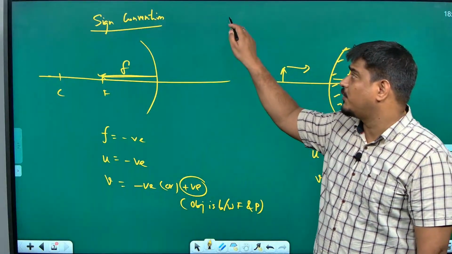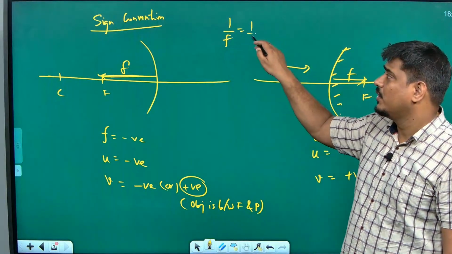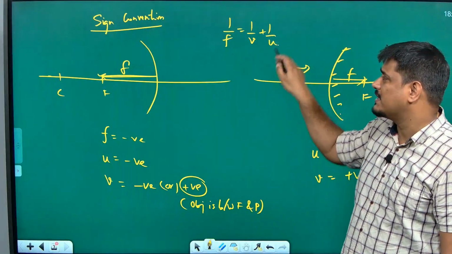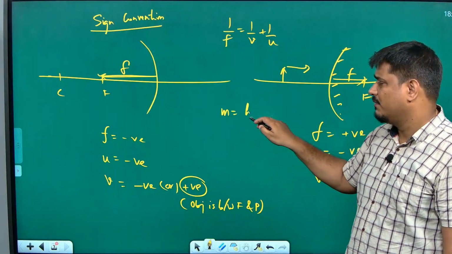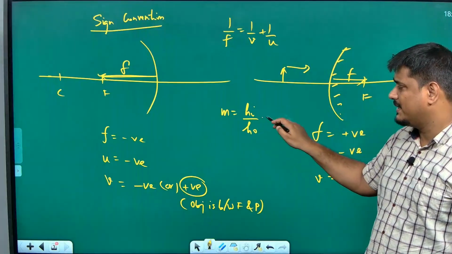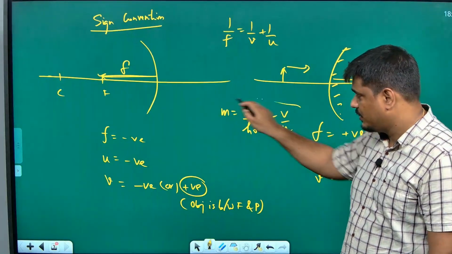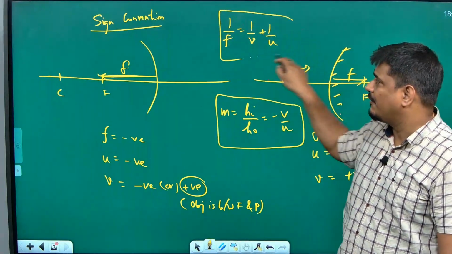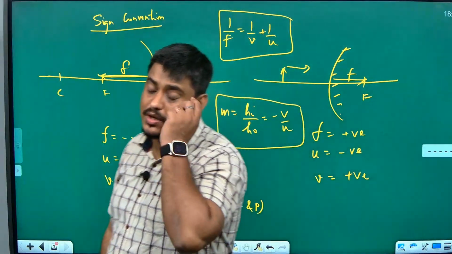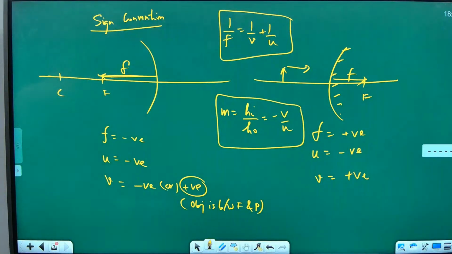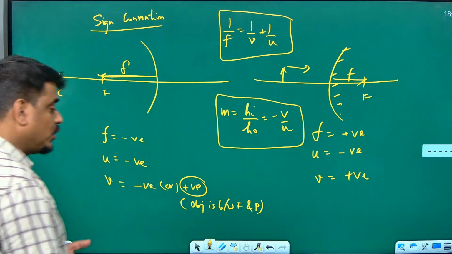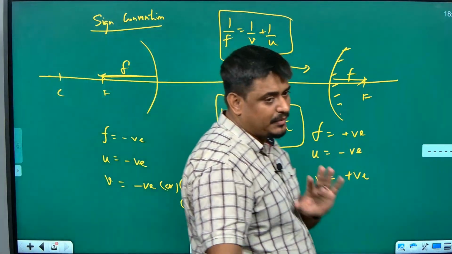And what is the mirror formula? 1 by F is equal to 1 by V plus 1 by U. What is the magnification formula? HI by HO is equal to minus V by U. So these formulas you have to have in your head if you want to understand and solve numericals from here. Expect questions to come from these topics in the upcoming examination.